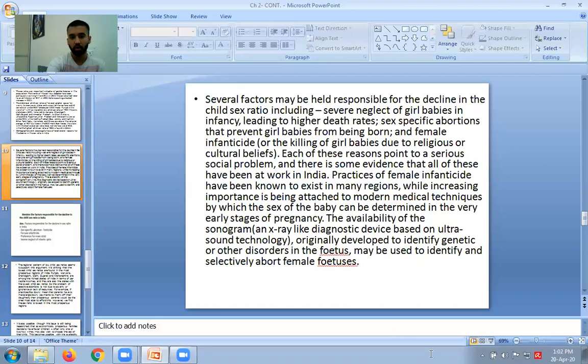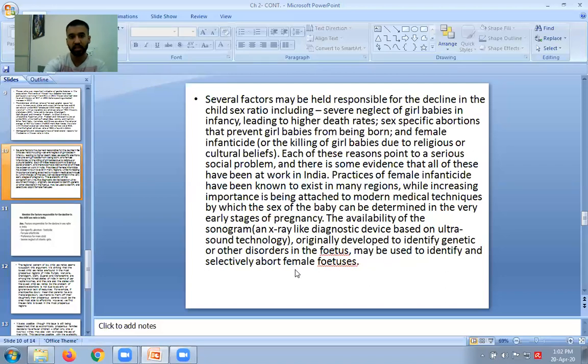Okay, disorders in the fetus. A fetus is a baby that is in the womb of its mother. An unborn baby is a fetus. There are two words here. The second term is infant. An infant is a baby who is born and is under 2 years. I'm sure you now know what an infant is and what female infanticide is. People kill infants before the age of 2, and in their fetus form also, when they are in the womb of their mother.